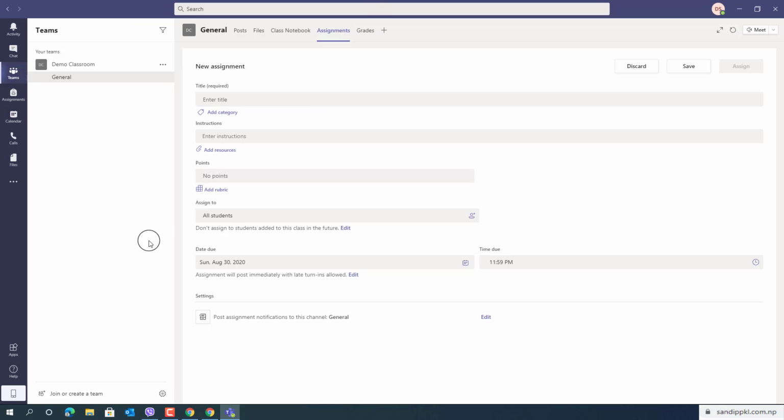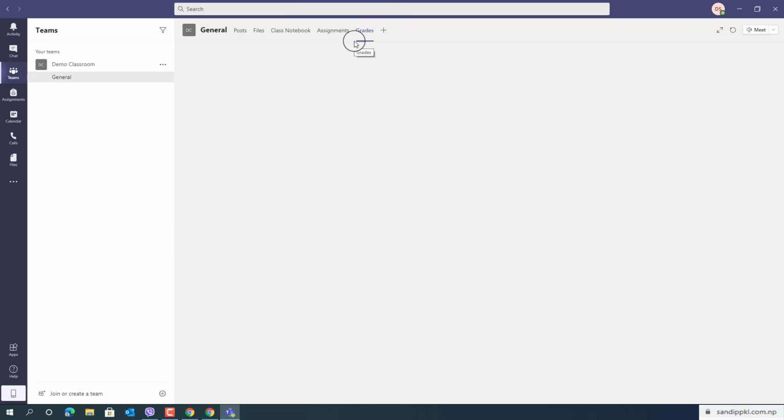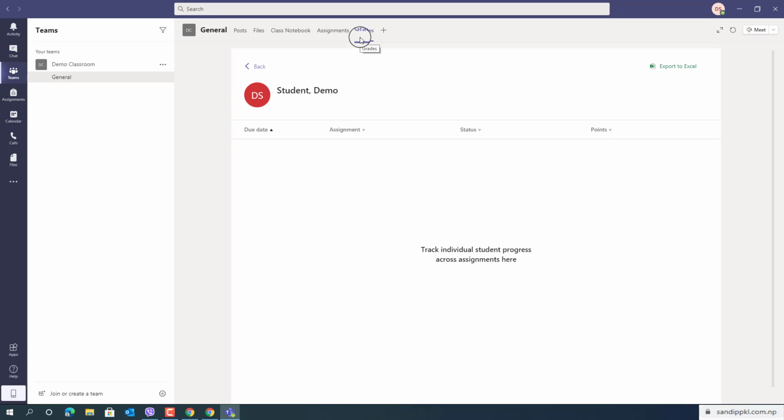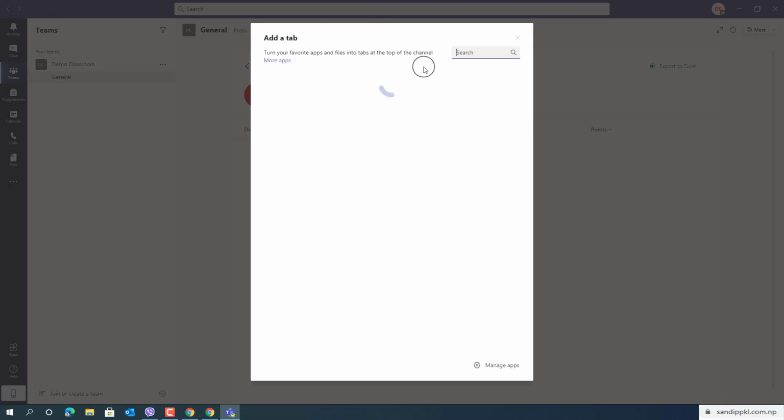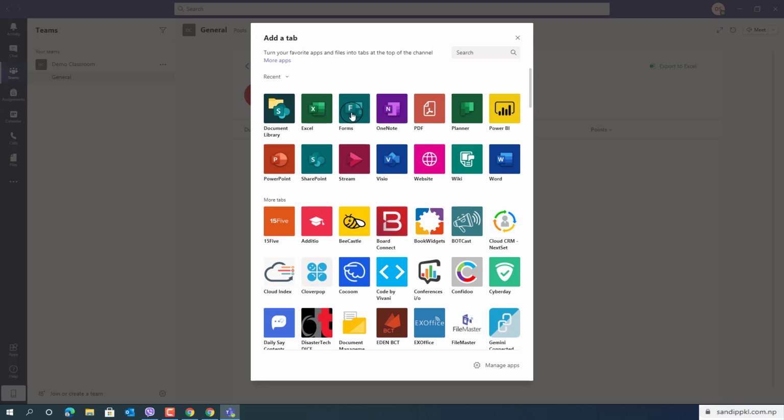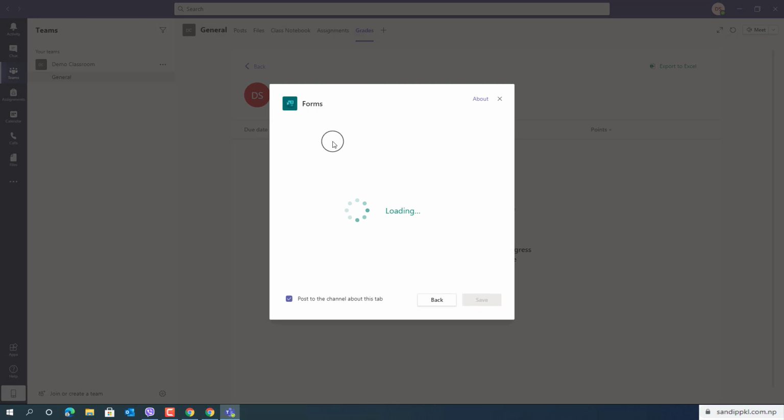Now let's move to grades. Here you can check for grades, and this is new tab. You can add new tab from here. You can add different apps from here. Like if you click forms, you can get forms option and name it and save.